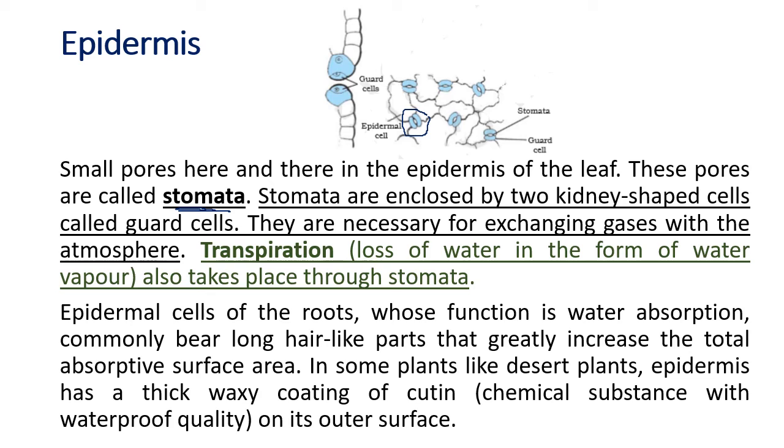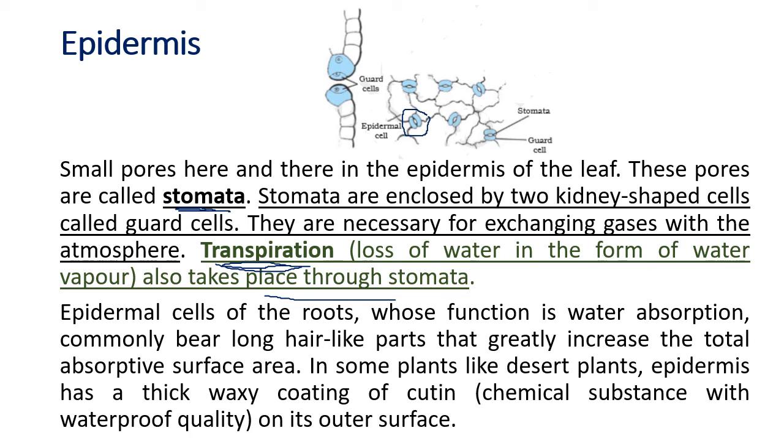So transpiration, what is the meaning of the word transpiration? When the guard cells open, then water from inside the plant can be lost. Loss of water in the form of water vapor through stomata is called transpiration. Now we think, if the plant is losing the water, why does the stomata open? The reason is, for photosynthesis the plant needs carbon dioxide.